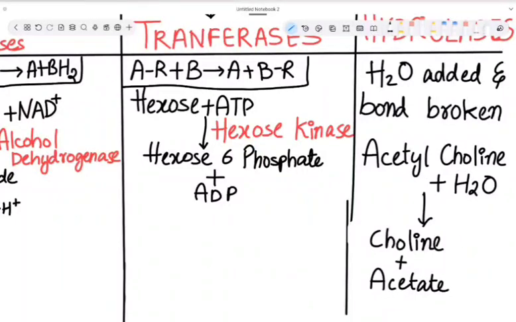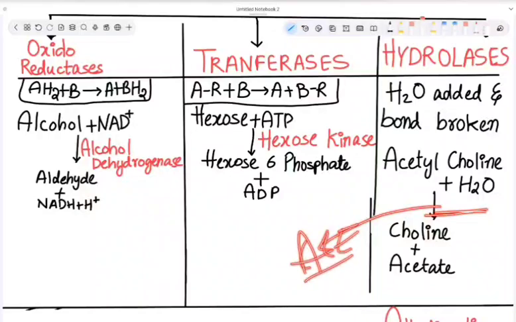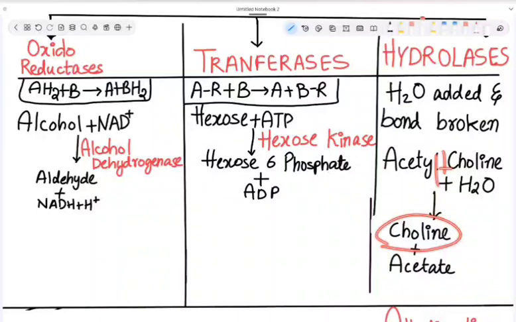Now let us take our example. Acetylcholine, we add water. I forgot to mention the enzyme here, that is acetylcholinesterase. This acetylcholinesterase breaks the bond and converts acetylcholine into choline plus acetate. This is what occurs in hydrolysis reactions.